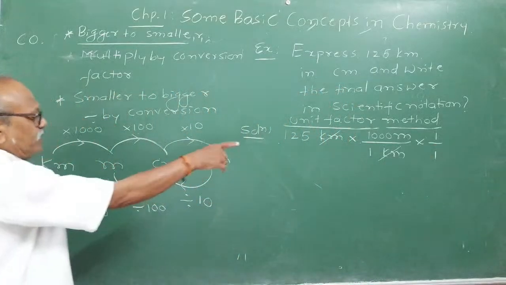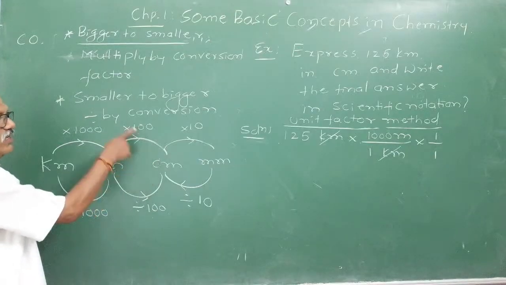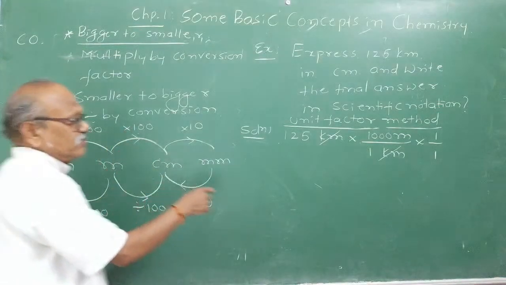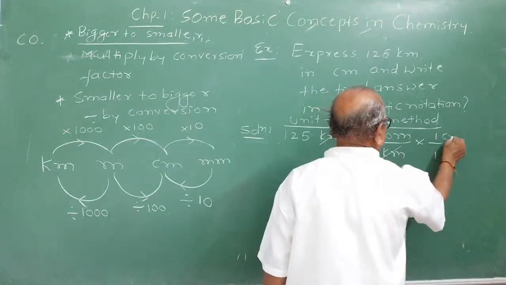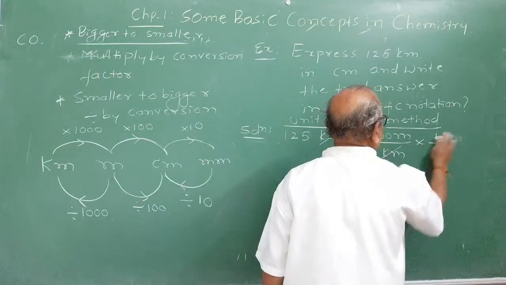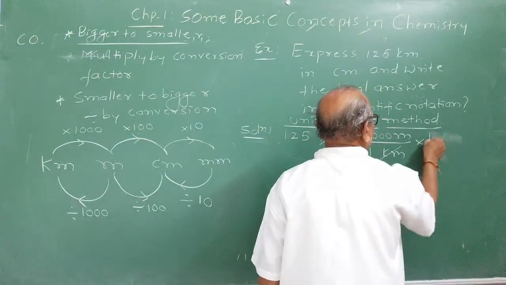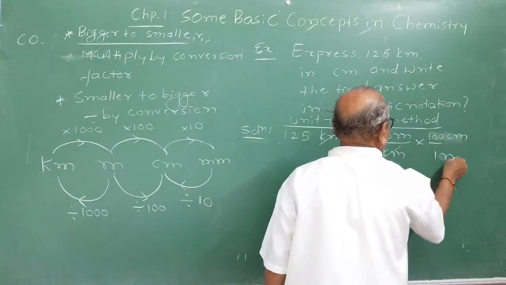Now you have to convert meter into centimeter. So 100 centimeter divided by 1 meter.